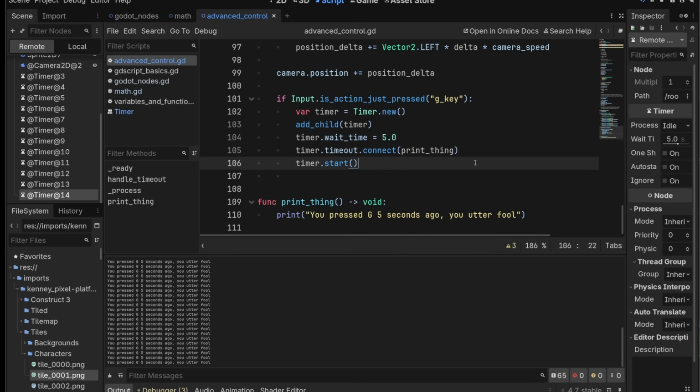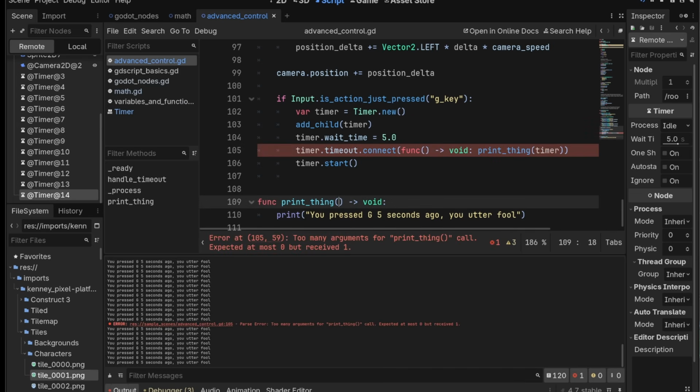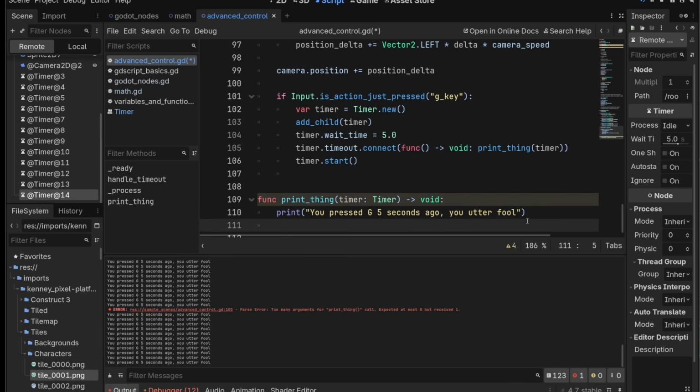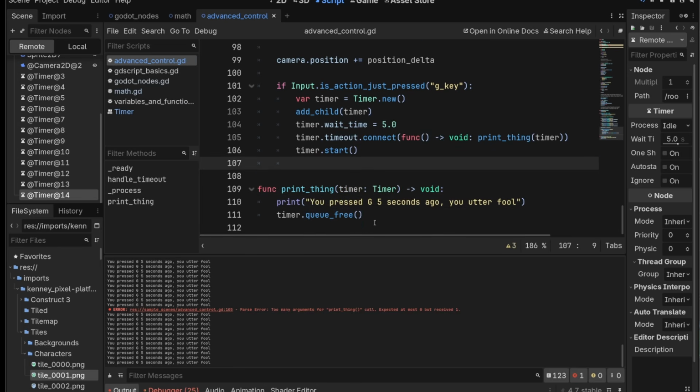The way to clean it up will be to queue free from within print thing, I guess. So I'm going to do something that you do not have to understand here, but we're going to pass in the timer to print thing. So print thing, and then we're going to print thing with the timer, and then we want to do timer.queueFree. We talked about queueFree before. It will remove it from the tree and delete the node. Don't worry about this too much. Really, this is making a little inline function, and we're allowed to pass in a variable that's going to be picked up here. It's called a lambda.